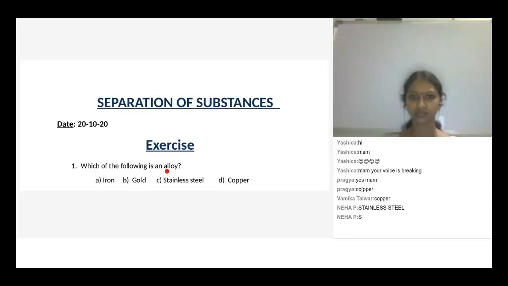Ma'am, can I say on the net? But the net also says the same thing. Copper is not an alloy. Copper is involved to prepare alloys. Copper is a pure metal. Ma'am, can I say why stainless steel is an alloy?